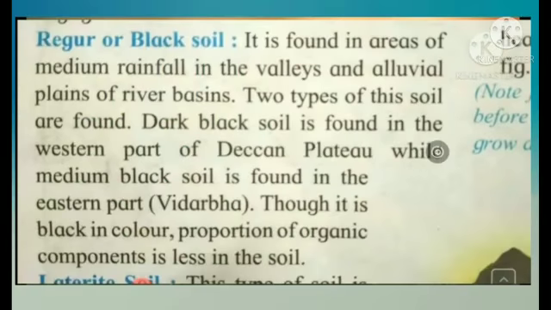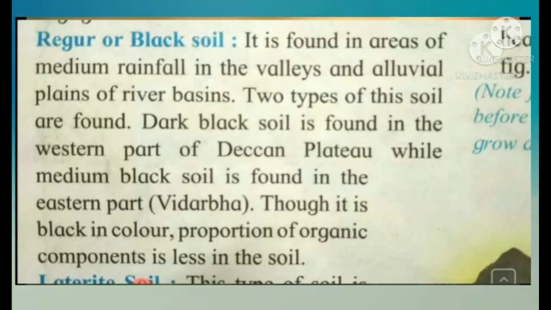Then comes Regur or black soil. It is found in the areas of medium rainfall in the valleys and alluvial plains of river basins. So in the areas where there is medium rainfall, it gives rise to Regur or black soil. 2 types of this soil are found.